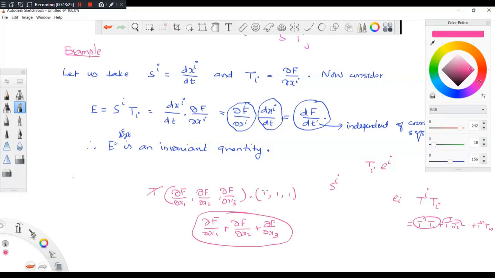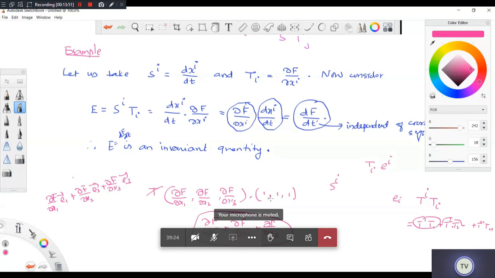Okay, sir. Now see, what does this mean? This quantity means ∂F/∂x1 E1 bar plus ∂F/∂x2 E2 bar plus ∂F/∂x3 E3 bar. When you write it with commas, the meaning is this, it is a vector.